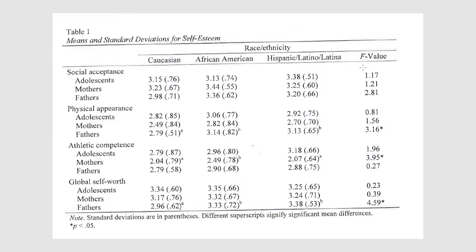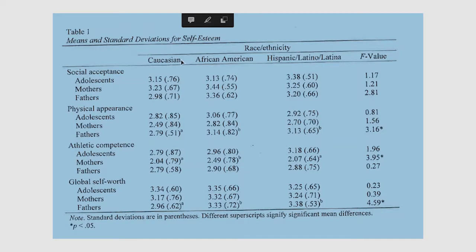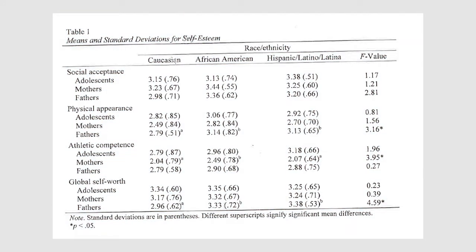In this video, I want to just give you a quick example of how you might see a one-way ANOVA presented in a journal article table. So here's an example. They've got the means and standard deviations for self-esteem, and so you'll see they've got three groups. They have broken it up by race, ethnicity. So we have white, we've got African American, we've got Hispanic, and then we've got the different aspects of self-esteem for this and the different categories over here as well.